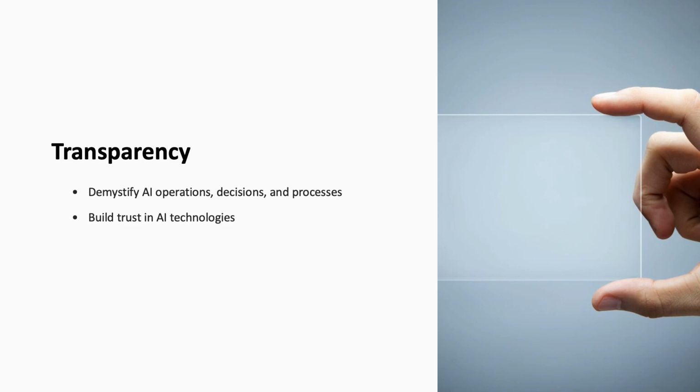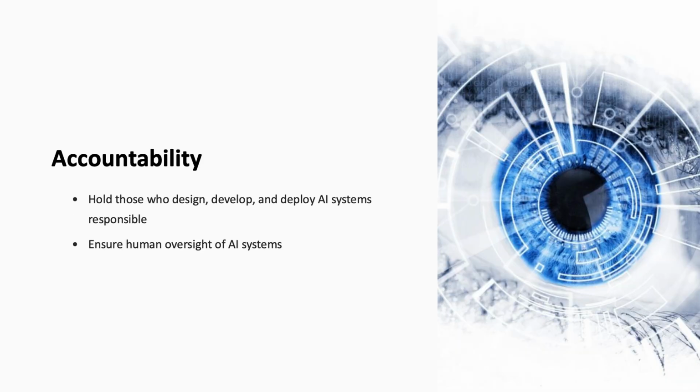corrected or improved. Accountability in AI refers to the obligation of those who design, develop, and deploy AI systems to be responsible for their impacts. This principle ensures that there is a clear line of responsibility for the decisions made by AI systems, including mechanisms for redress when things go wrong. Accountability is critical for ethical AI deployment, as it ensures that there is human oversight of AI systems and that individuals or entities can be held responsible for the consequences of AI actions.